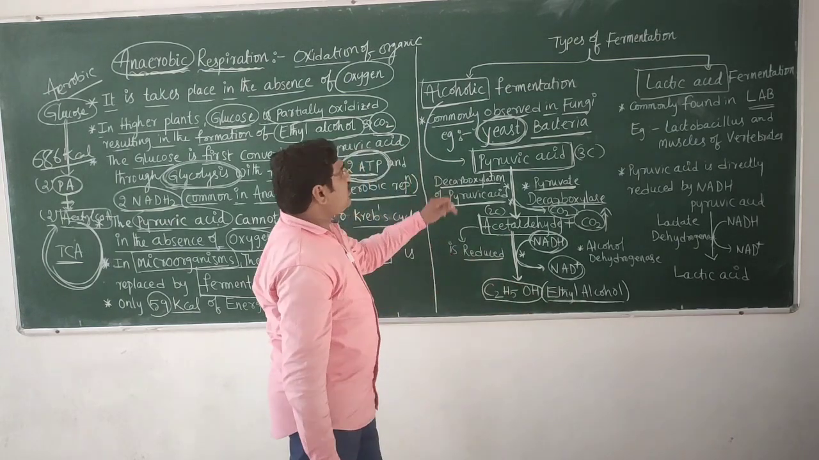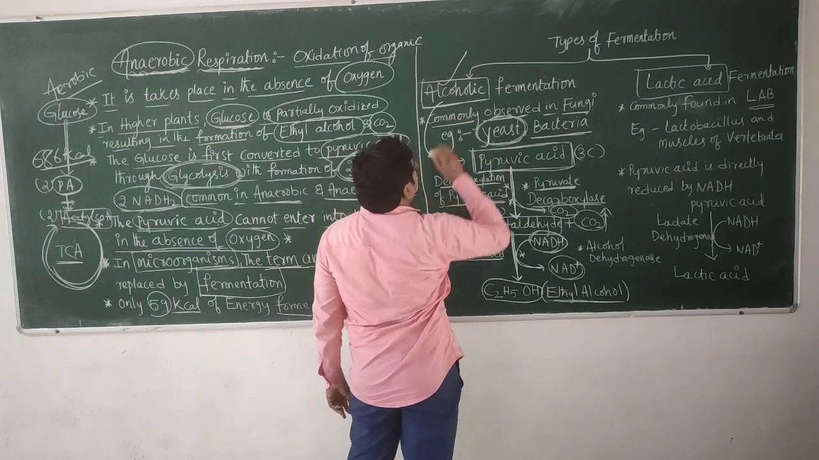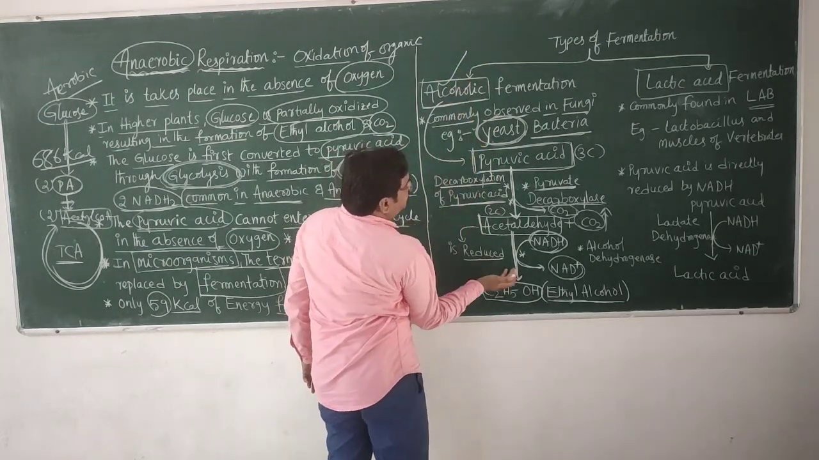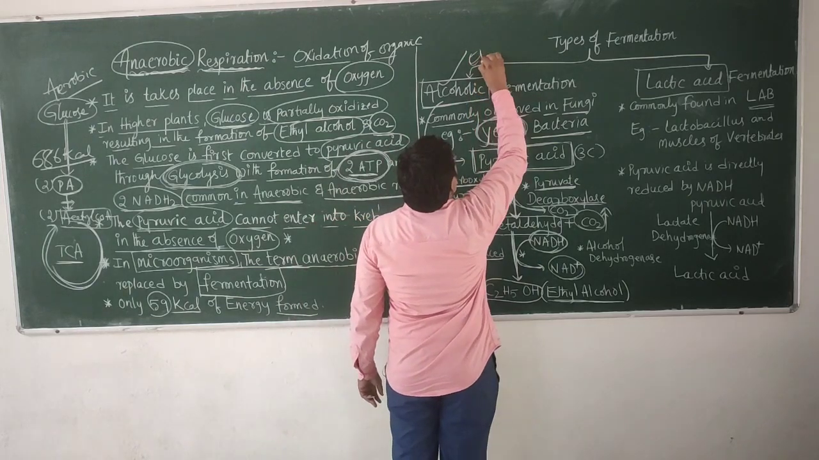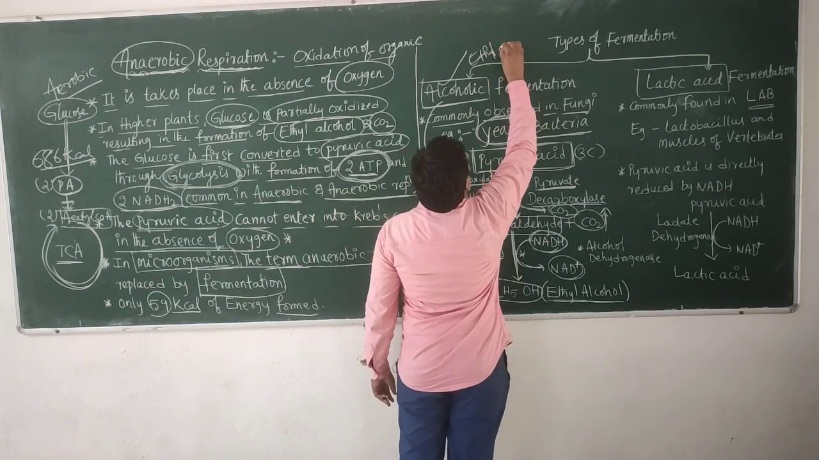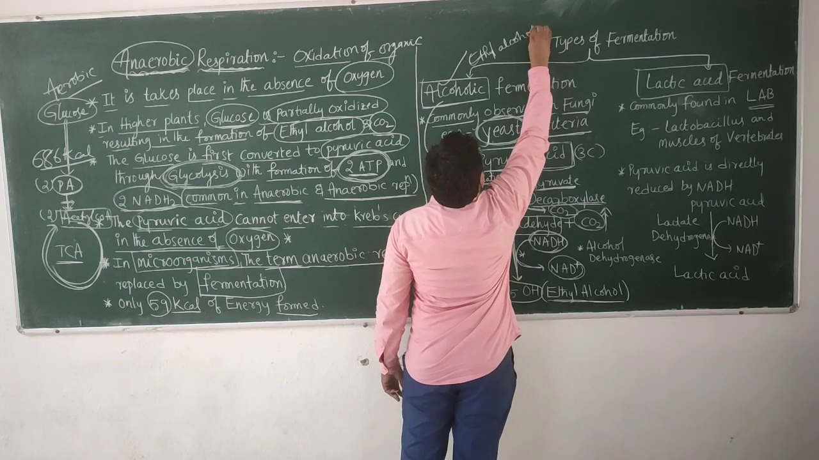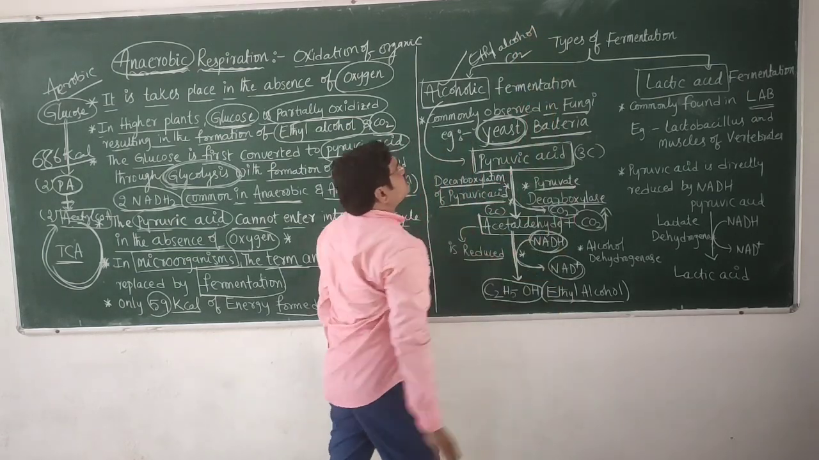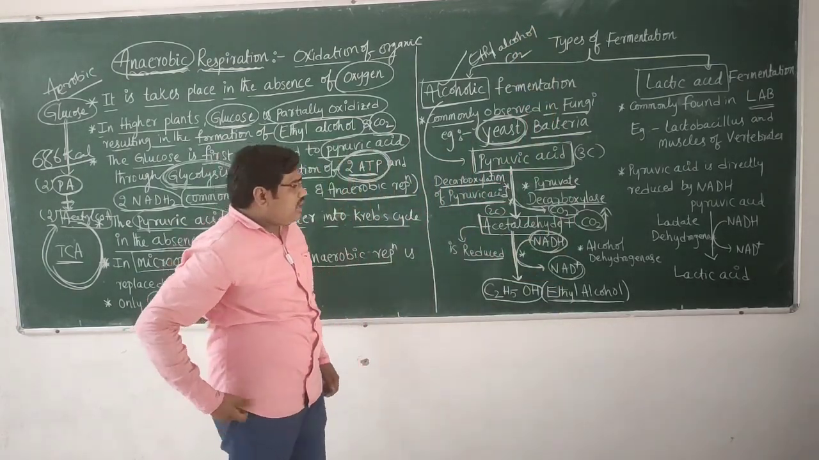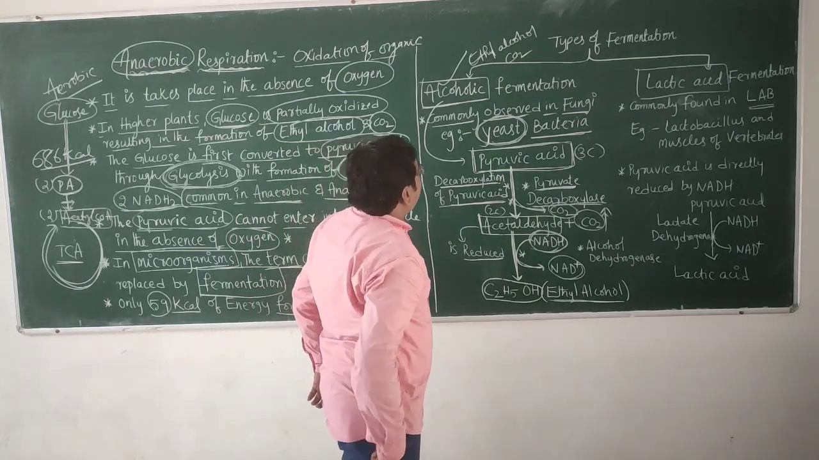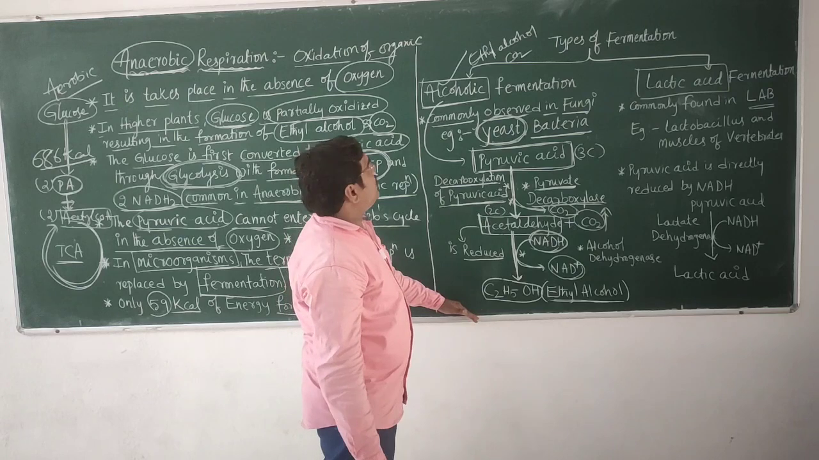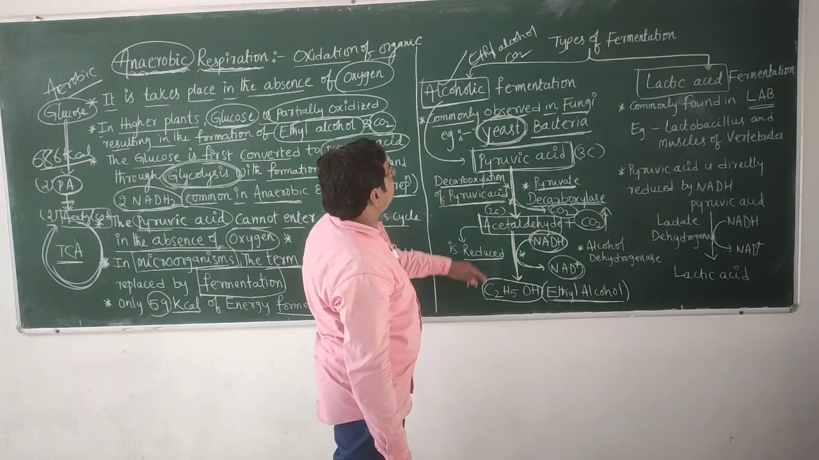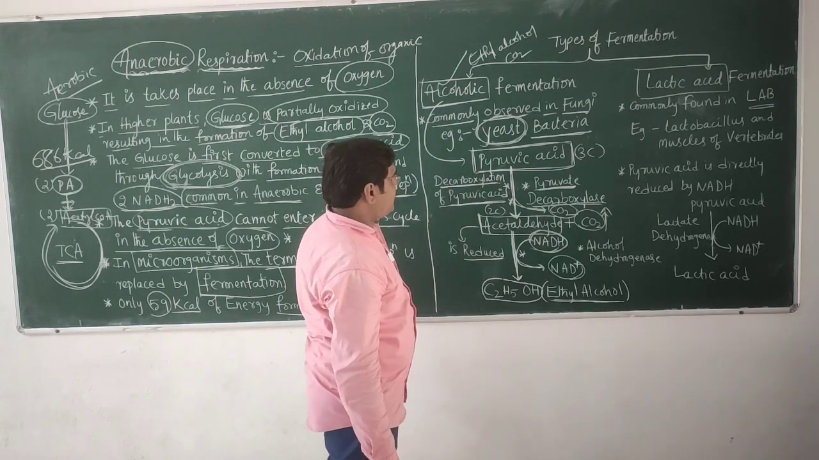So what are the end products of the alcoholic fermentation? Ethyl alcohol and carbon dioxide. These two are the end products in the alcoholic fermentation. So this is the first fermentation process, that is alcoholic fermentation.